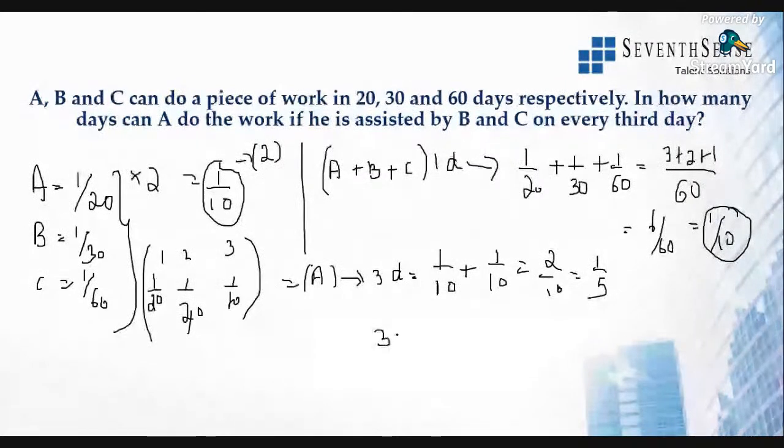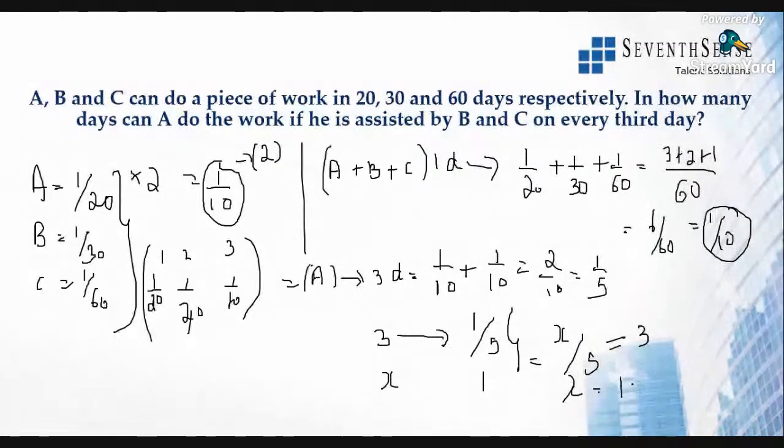So A takes 3 days to complete 1 by 5th of the work. If A takes 3 days to complete 1 by 5th of the work, in how many days will one complete work be finished? Here, if you just substitute, x by 5 is equal to 3, so x is equal to 15 days. So A, with the help of B and C on every 3rd day, will be finishing the work in 15 days.